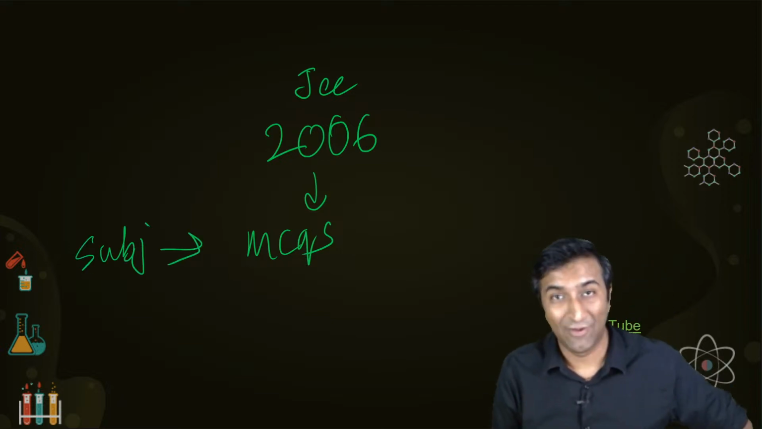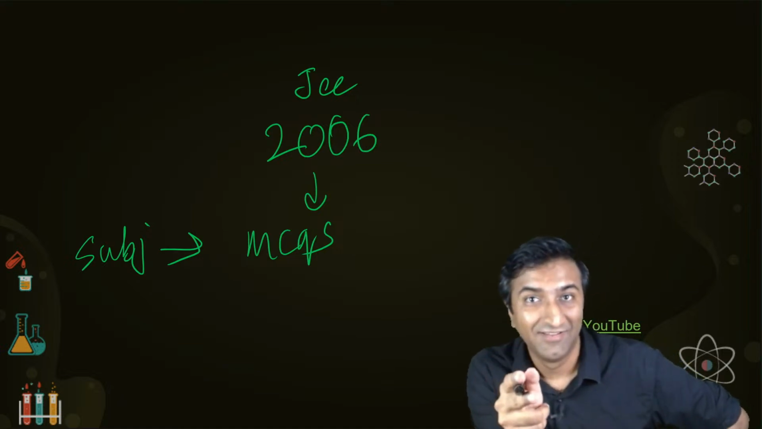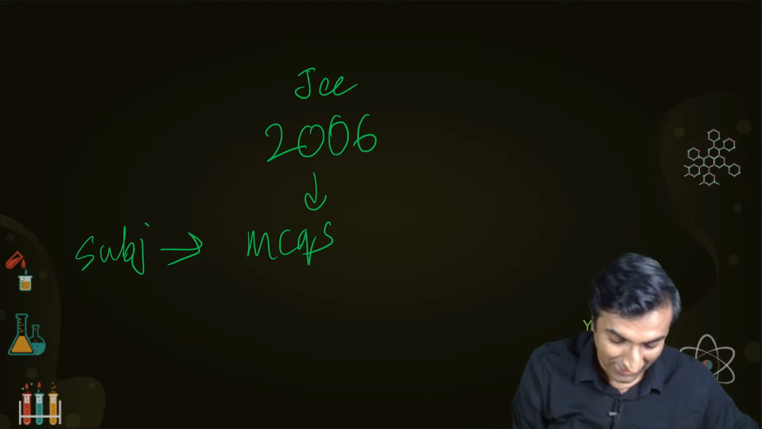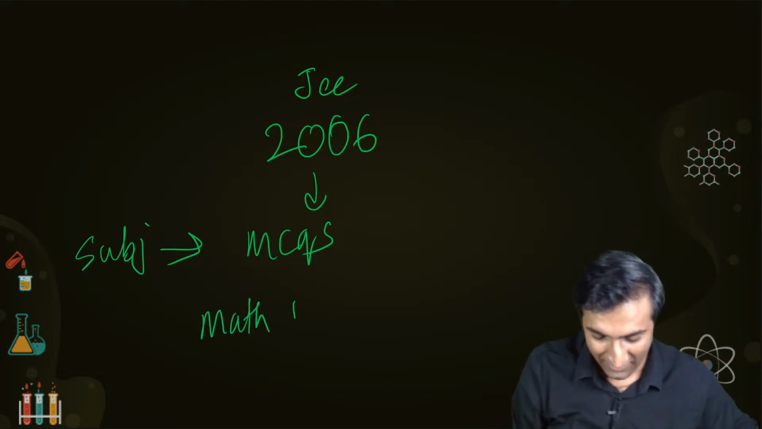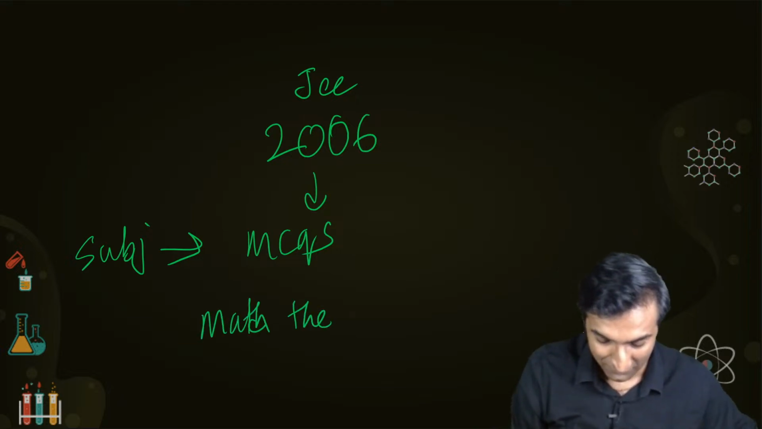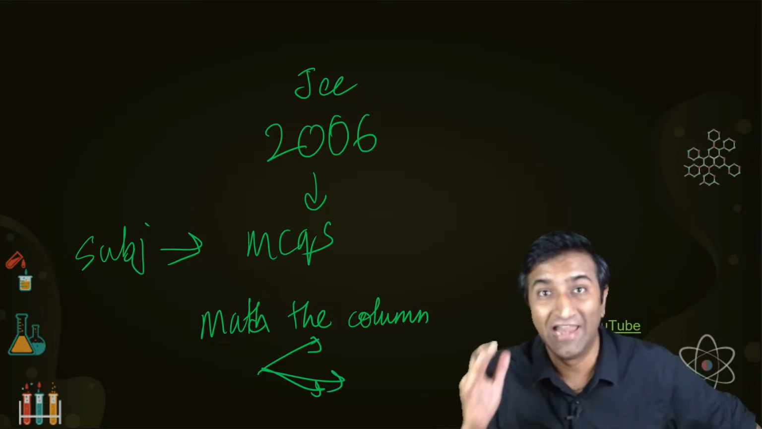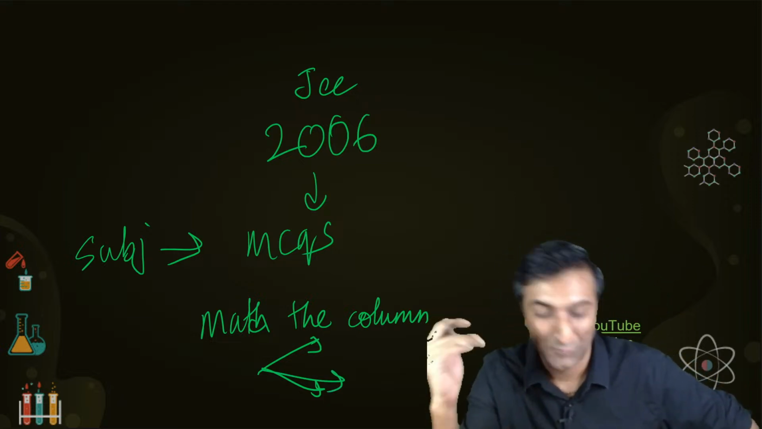And that was harrowing. The biggest mistake I made was that I did not read the instructions clearly. They had those match the column questions, and it had more than one correct answer, like functions, one to many functions, and I did not realize that, and that had some 30 marks, right?